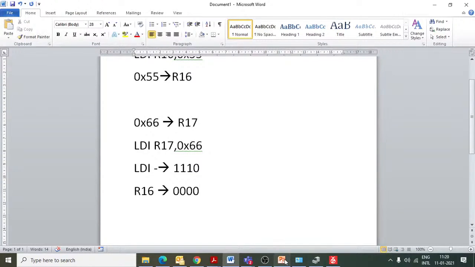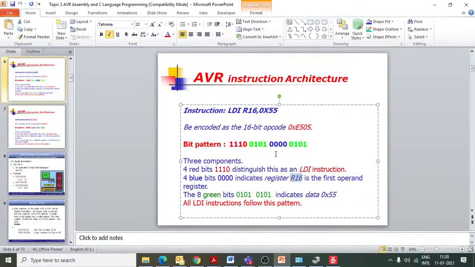And whatever is written in green is the data. This 0101 in green is related to 5. This 0101 is also a 5. So both are for this data 0x55.